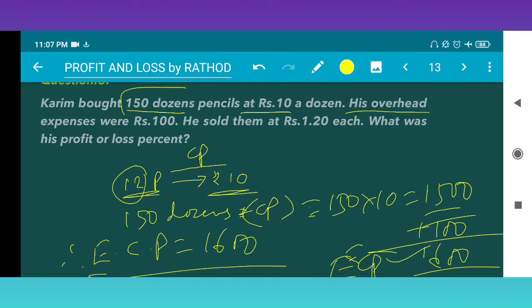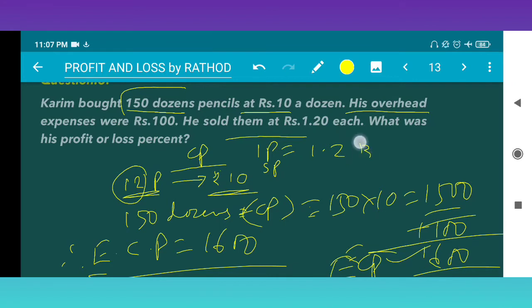Next, he sold them at rupees 1.2 each. Sold means SP, so one pencil SP is 1.2 rupees.